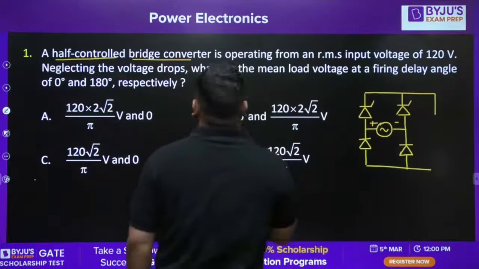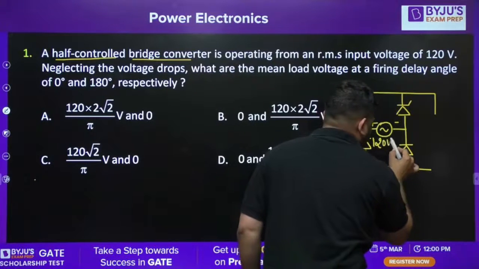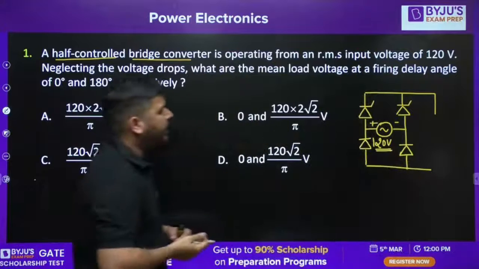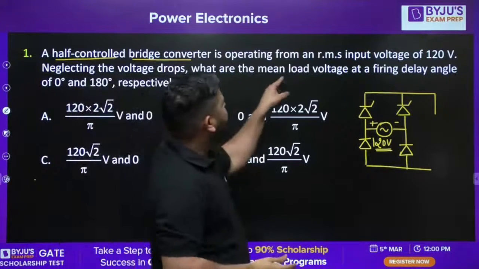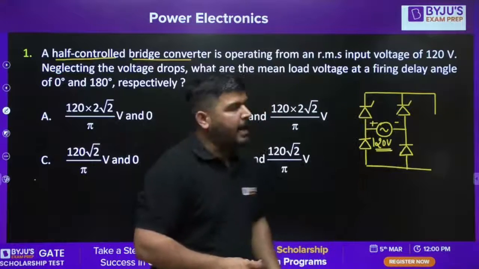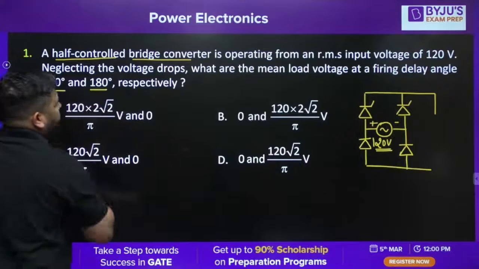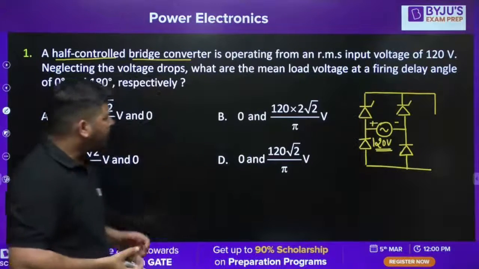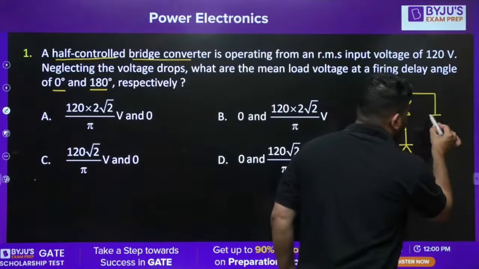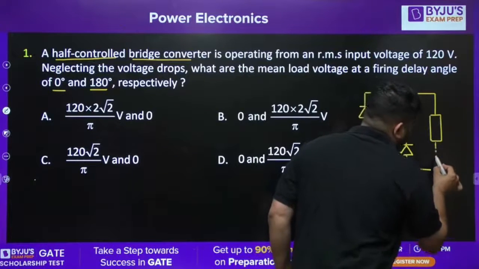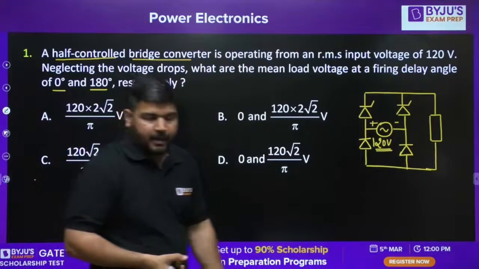It is given that the input voltage RMS is 120 volt. What is the mean load voltage? It means the average load voltage at the firing angle delay of 0 degree and 180 degree. We need to calculate the average output voltage across this load at alpha equal to 0 degree and 180 degree.